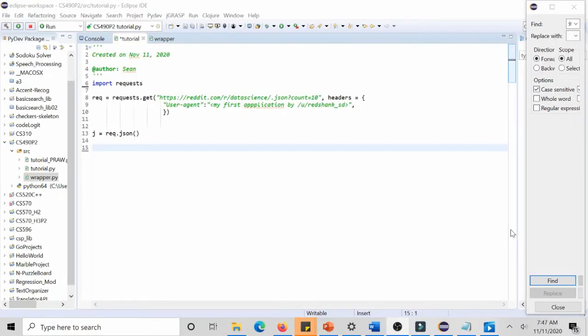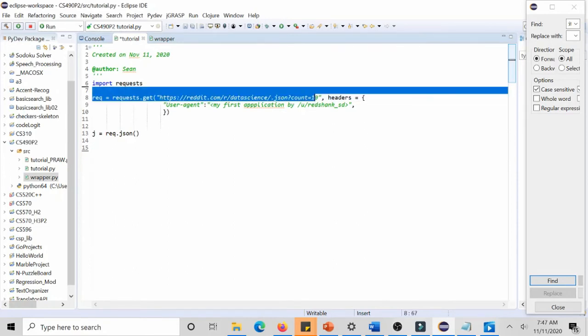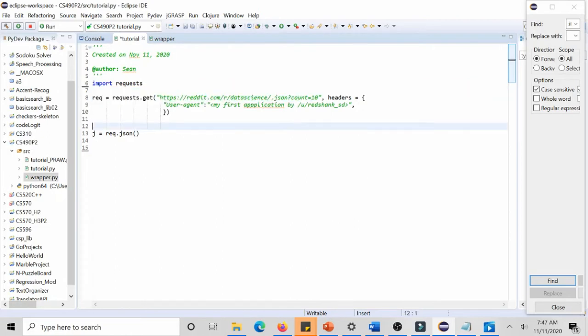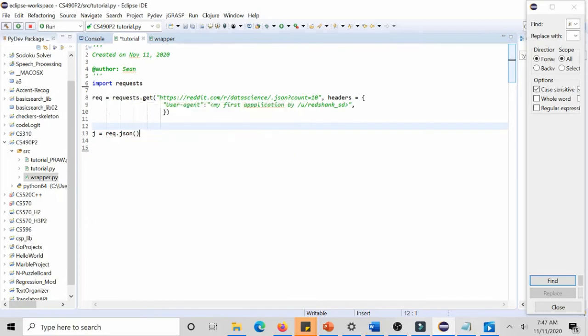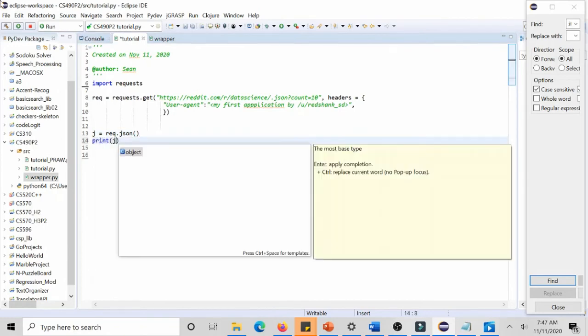So now for our demonstration, we're going to write a quick Python script that will later be compared to our wrapper class. In this script, from the data science subreddit, we're going to take 10 comments, and we're going to print out the first 10 titles of those comments. We're going to use the requests module to handle our HTTP requests, and it's going to return a response. This response is turned into a JSON format, and we're going to print this JSON.